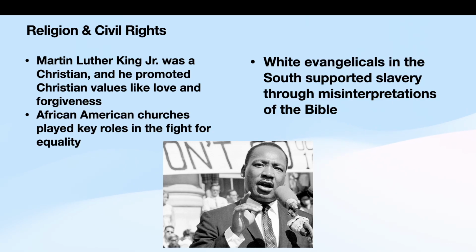And as for how religion and civil rights interacted with each other in American history, Martin Luther King Jr. was a Christian, and he promoted Christian values like love and forgiveness. Many African American churches played key roles in the fight for equality as well. Unfortunately, white evangelicals in the South supported slavery through various misinterpretations of the Bible.